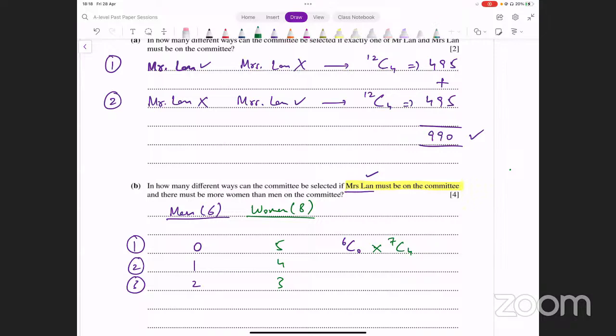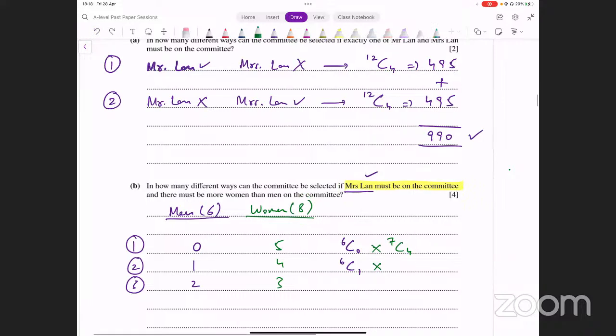Okay. अच्छा, उसके बाद the next possibility is 6 men में से आपने 1 man select करना है. So that's 6C1. And then out of 8 women, you have to select 4. But again, remember, Mrs. Lan is already selected. तो टोटल वुमेन बाकी कितनी बची? 7. बाकी 7 में से आपने कितनी और सेलेक्ट करनी है? 4 में से एक तो Mrs. Lan है, आपको 3 और सेलेक्ट करनी है.